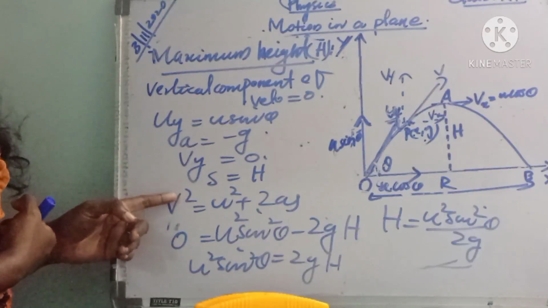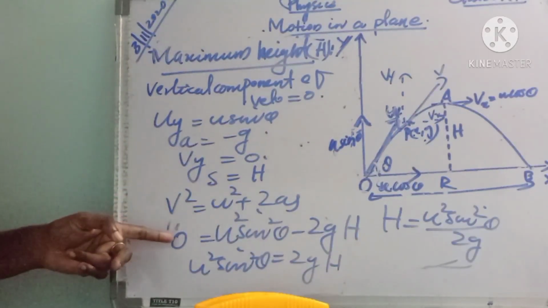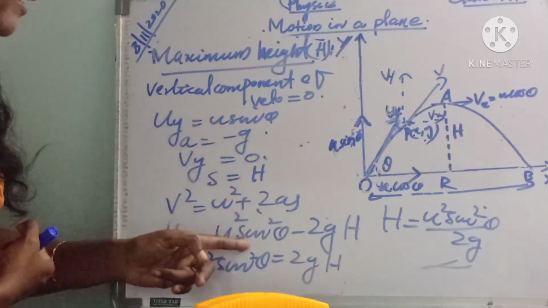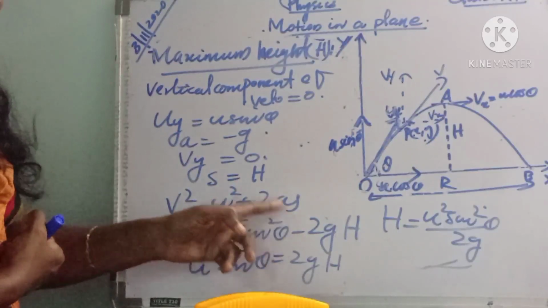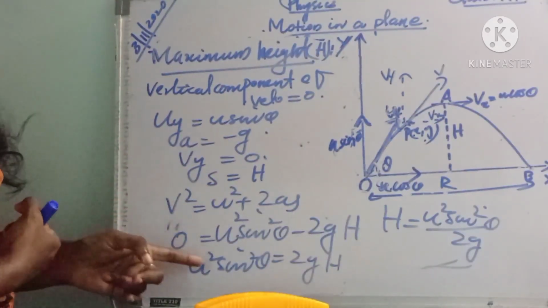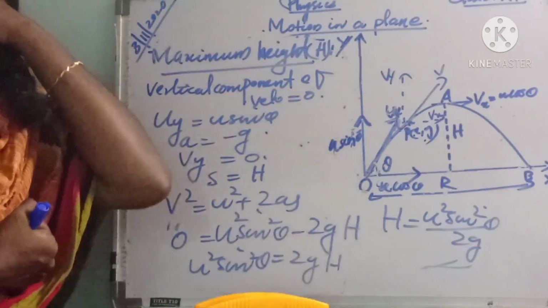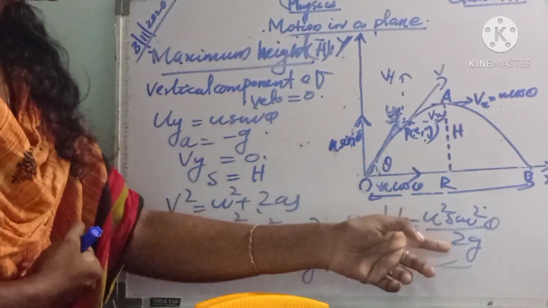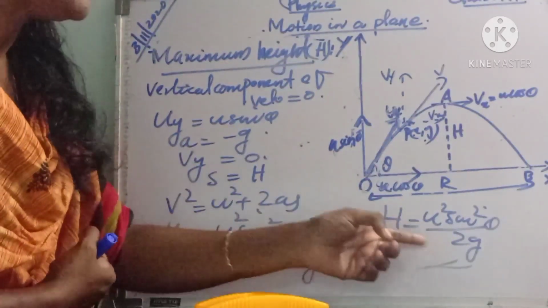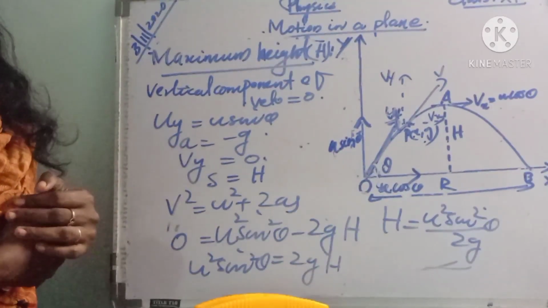You know the relation v squared equal to u squared plus 2as. Here the final velocity is 0. So 0 equal to u squared sin squared theta minus 2gh. We have to find the maximum height h. So u squared sin squared theta equal to 2gh, and from that h is equal to u squared sin squared theta divided by 2g. That is the expression for maximum height.